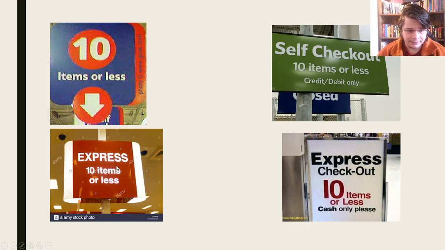10 items or less. They said it should be fewer because you can count items, and less is for uncountable, and items is countable, therefore it should say 10 items or fewer. Yeah, but really this is an expression, or this is a reflection of how people actually use language.